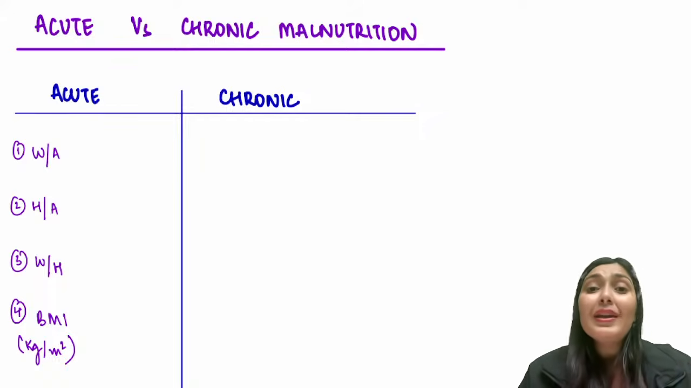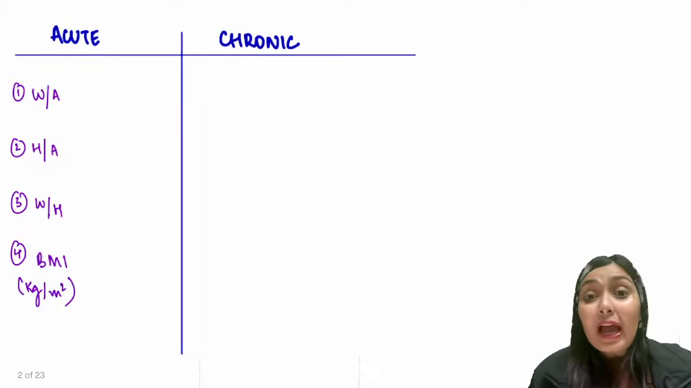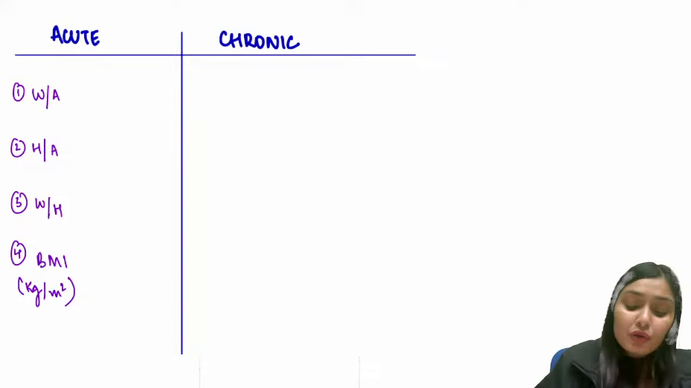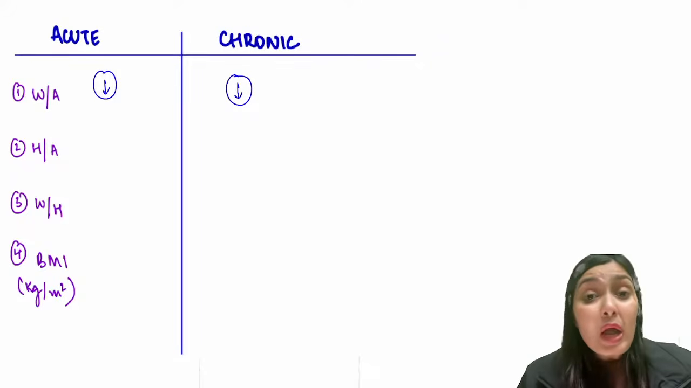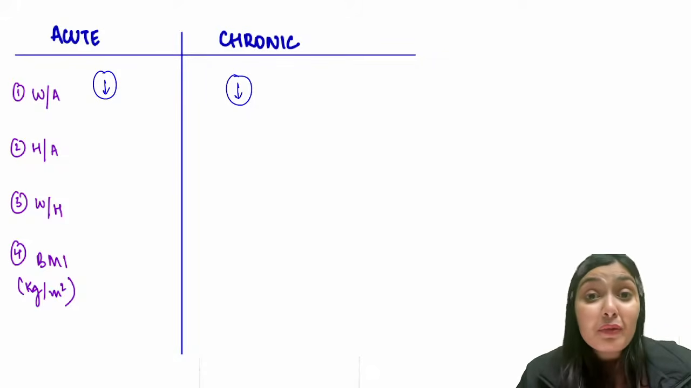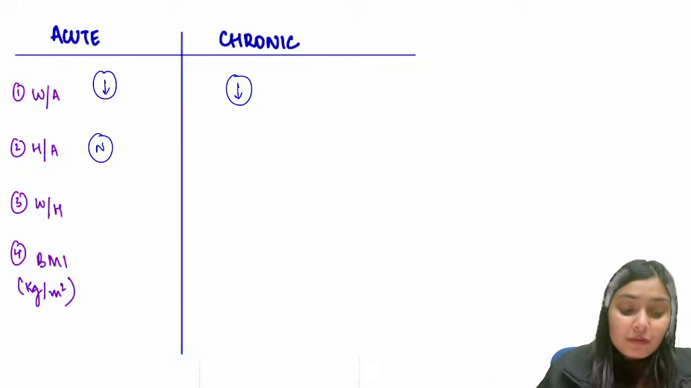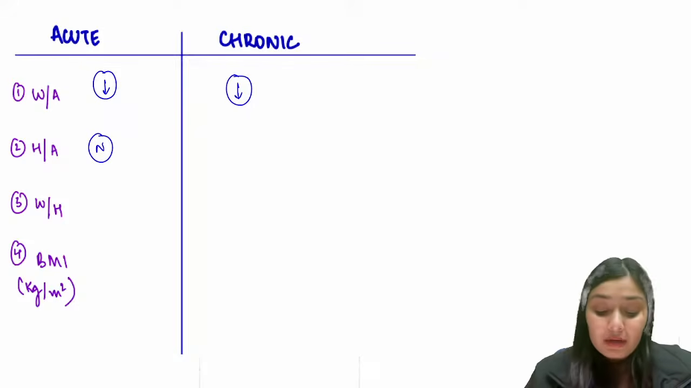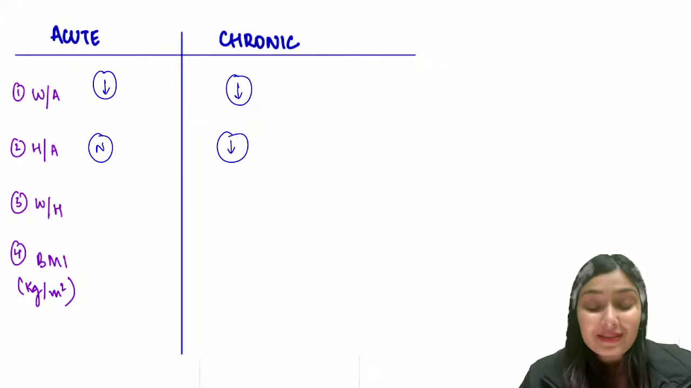In acute, only the weight would be affected, but in chronic, the overall development, the weight and the height of the child would also be affected. So let's look at the differences. Firstly, weight for age. I know in both acute and chronic malnutrition, in both of the scenarios, weight for age will be less. What about height for age? If the stressful period is for a short period of time, acute malnutrition, then the height for age would be normal. But in chronic malnutrition, the height for age would be decreased, right?